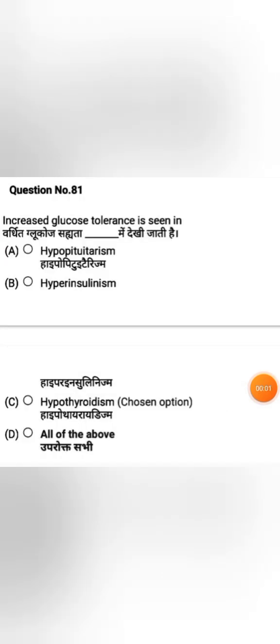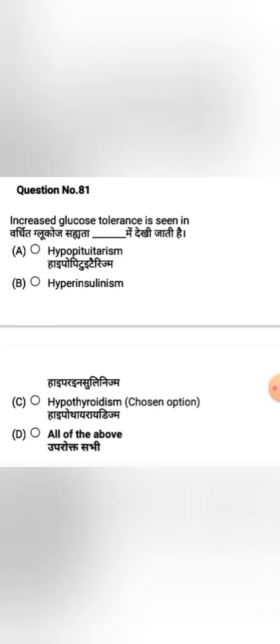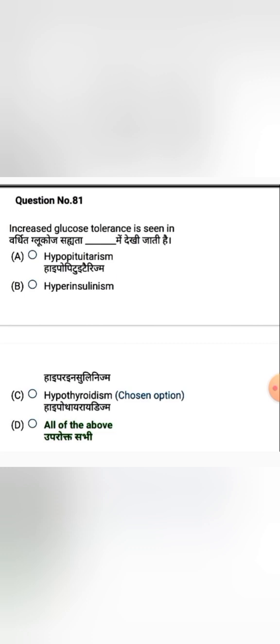And the next question: increased glucose tolerance is seen in. Options: option A, hypopituitarism, option B, hyperinsulinism, option C, hypothyroidism, option D, all of these. Increased glucose tolerance can be seen in all of these: hypopituitarism, hyperinsulinism and hypothyroidism. Option D is the correct answer.